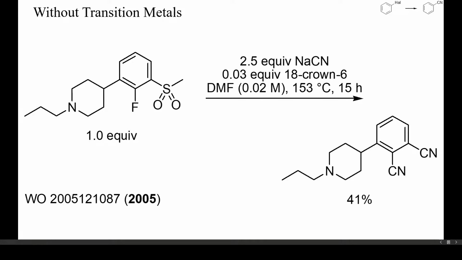Occasionally, the activating groups themselves may also be displaced. Particularly good leaving groups are sulfonyl and nitro groups. Here, both fluoride and a methane sulfonyl group were substituted by sodium cyanide in refluxing DMF.